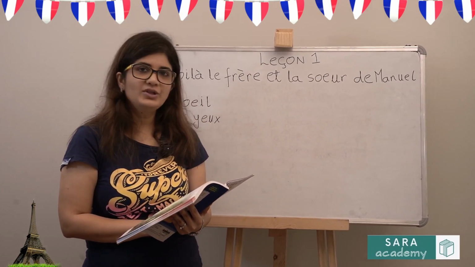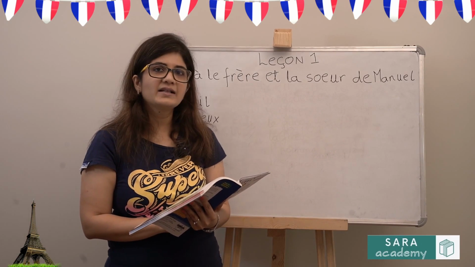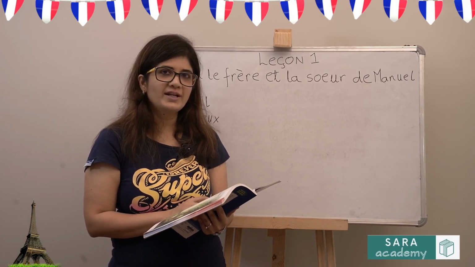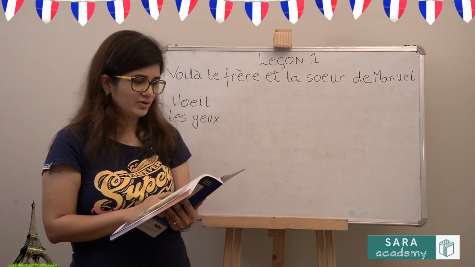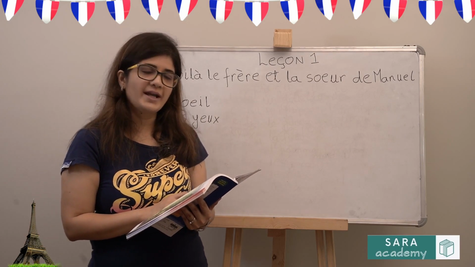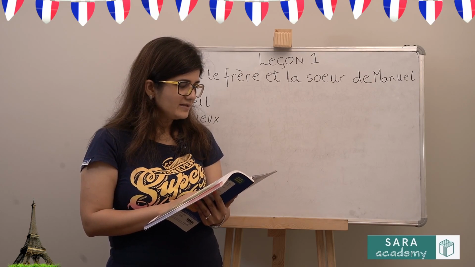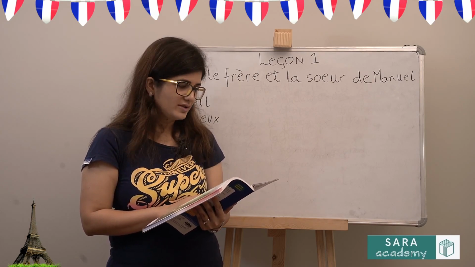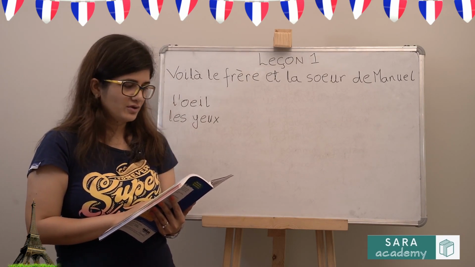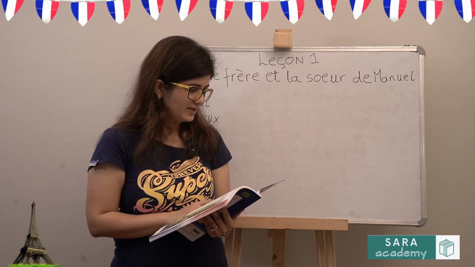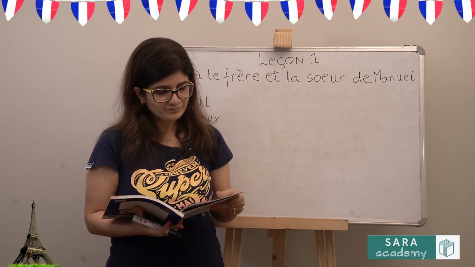Elle est petite. She is small. Elle a les yeux bleus. She has blue eyes. Sa bouche est rouge. Her mouth is red. Elle a les cheveux longs et blonds. She has long and blonde hair. Elle est belle. She is beautiful. Ils habitent dans une grande maison. They stay in a big house. Le frère et la sœur sont très proches. The brother and the sister are very close. Ils se disputent rarement. They fight rarely.